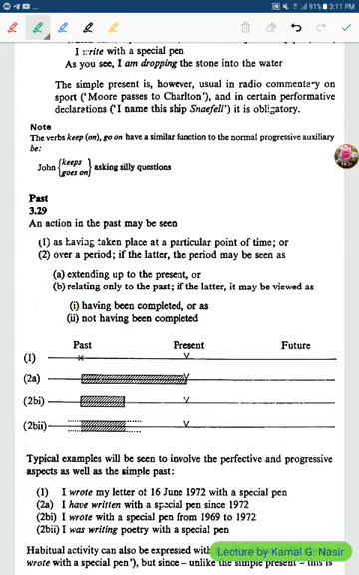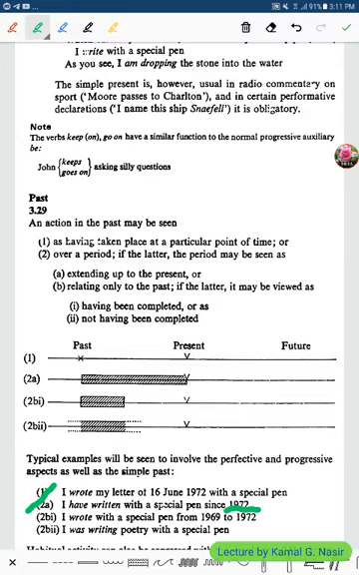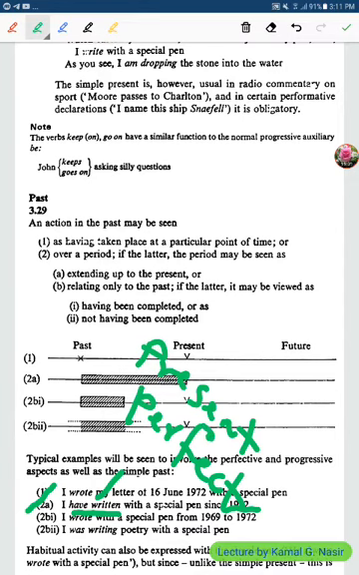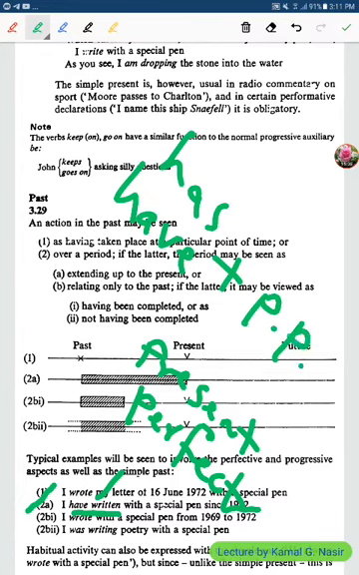Example. Extending up to the present. For example, you say, I have written with a special pen since 1972. What is this? It is present perfect. What do we call it? Present perfect. You know what the present perfect is? Made of has or have plus past participle. This is a present perfect.